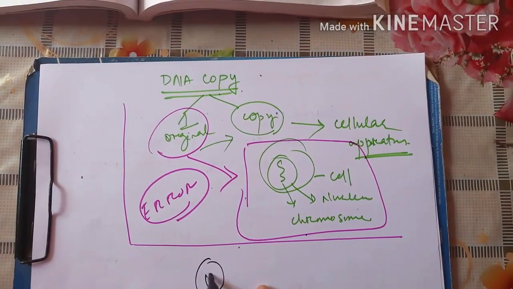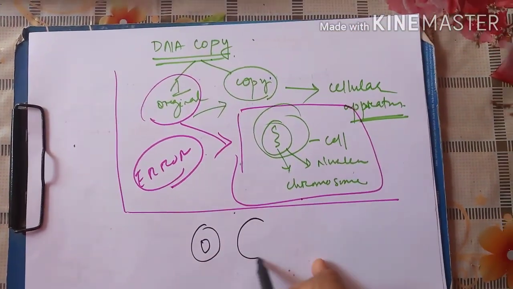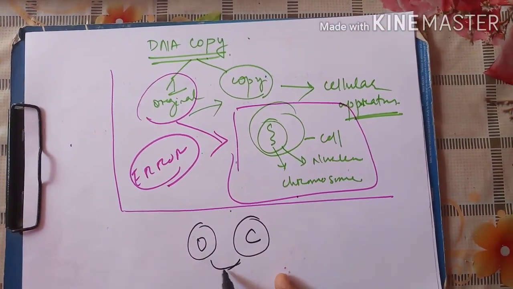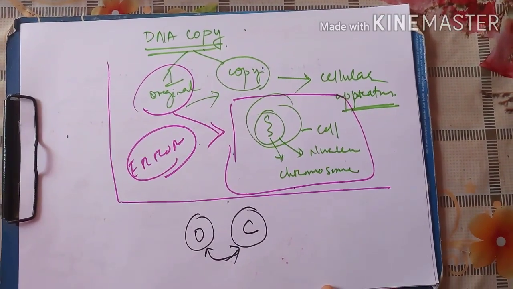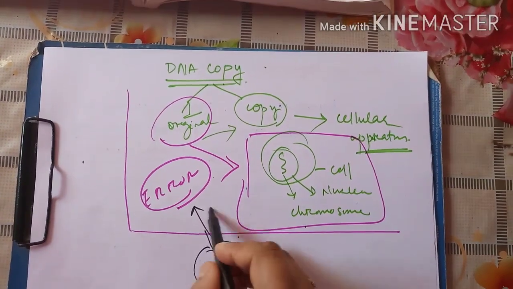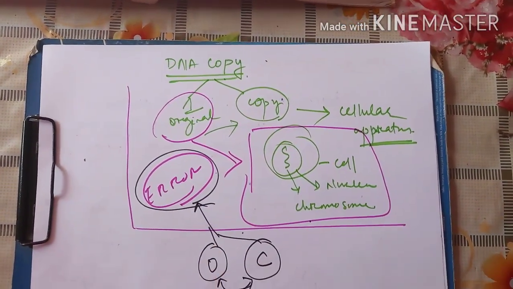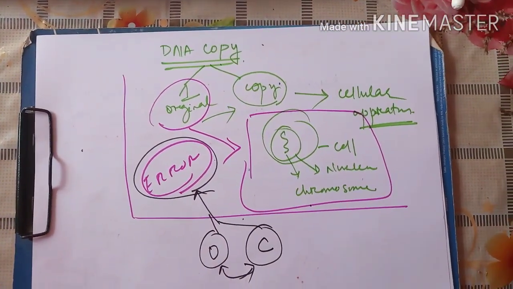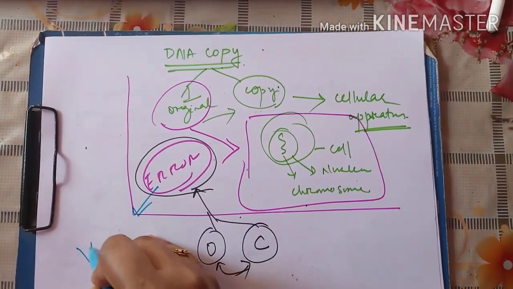If I write the original as O and the copy as C, both of them have little differences, and it is only because of error in DNA copying, and this error in DNA copying brings about one very important factor which is called variations.